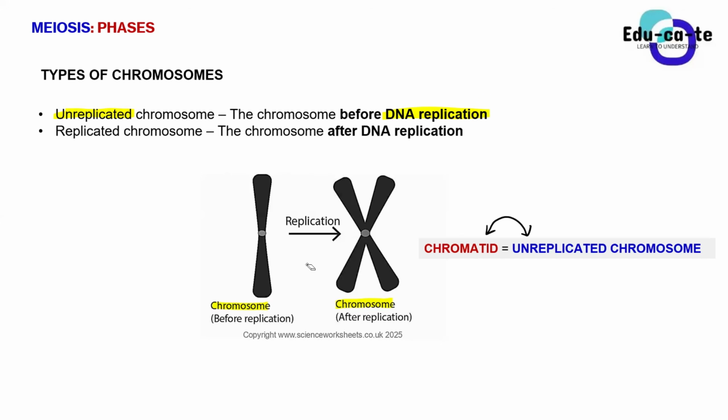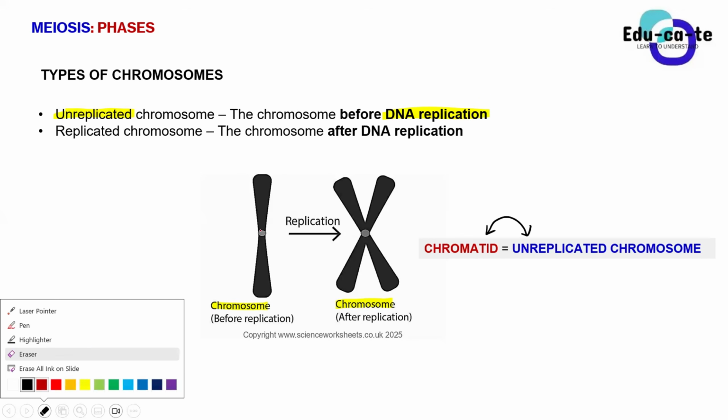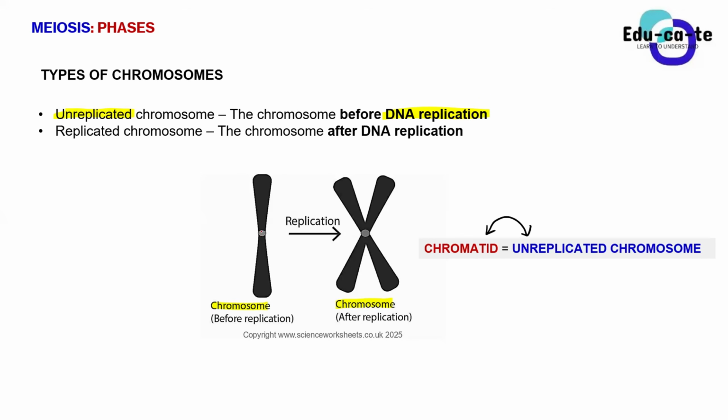Both of them have got a centromere, of course. Yes, so this is our chromatid or our unreplicated chromosome. It has got a centromere, but it is just a single one. We say it's known as a single-stranded chromosome. You can say it's known as a single-stranded chromosome, but that is just an advanced term. Use the term unreplicated chromosome.